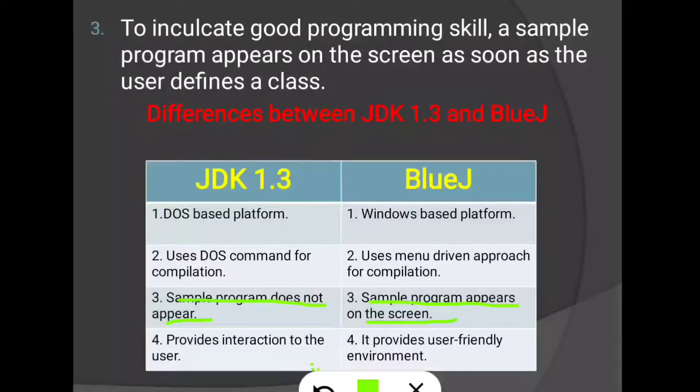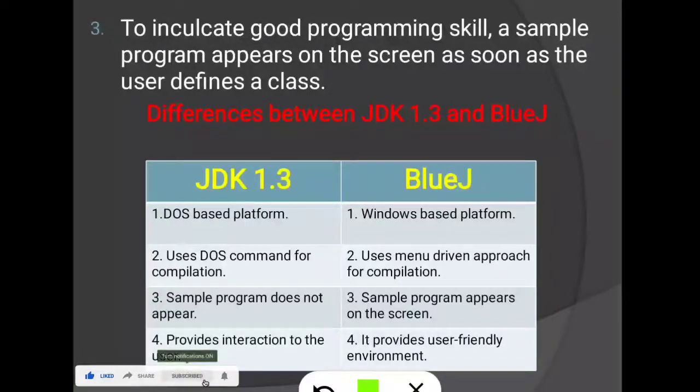Then next, JDK does not provide much interaction to the user, but BlueJ provides a user friendly environment. See, in JDK we use DOS, so we have to know the details about DOS, but in BlueJ we use a menu driven approach, so it is a user friendly environment.